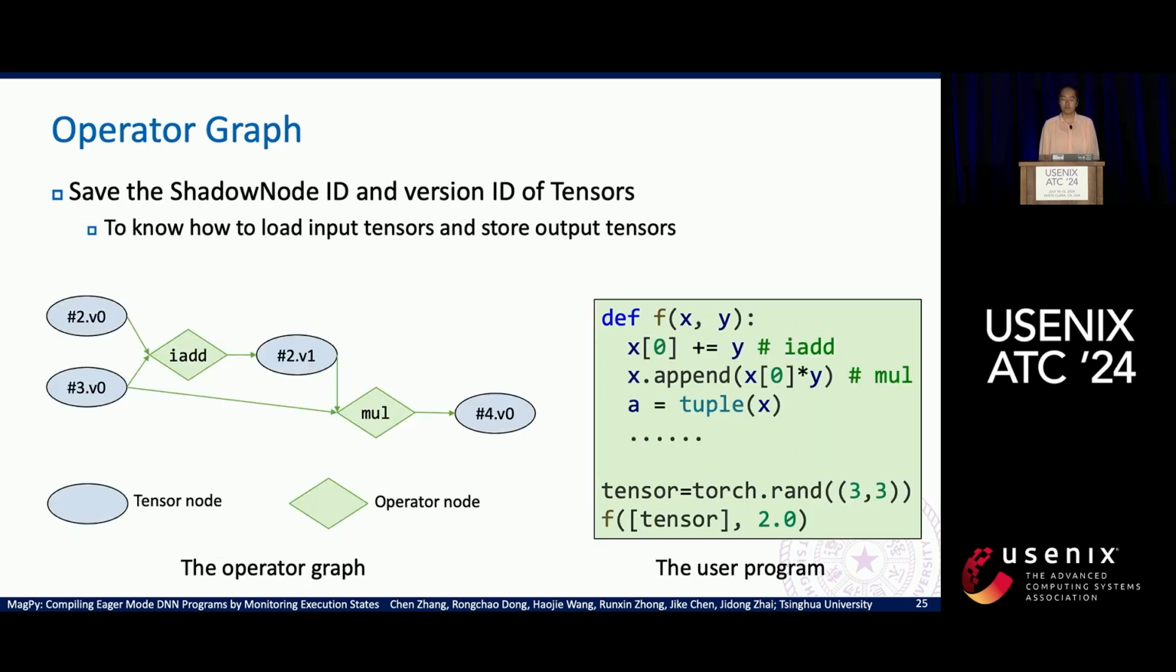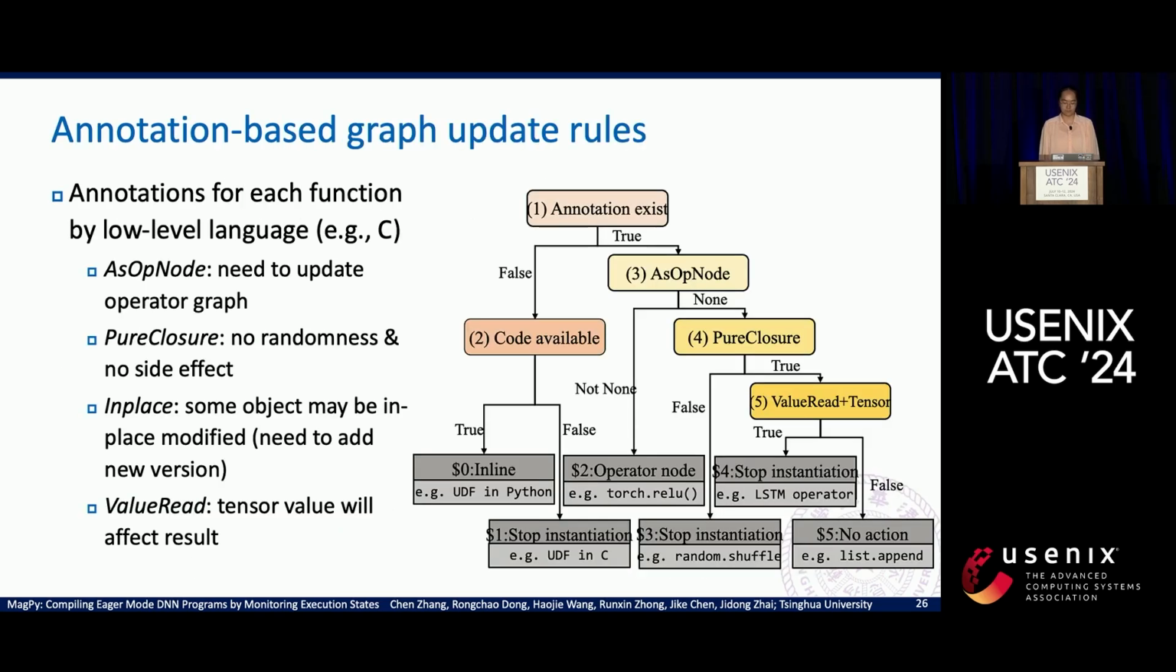In addition to the reference graph, we also record an operator graph. It is very similar to the normal operator graph. In addition to the normal graph, we also record the node ID and the version ID in the reference graph for each tensor node, so that we can know which Python object the input tensors come from, and which Python object the output tensors are written to.